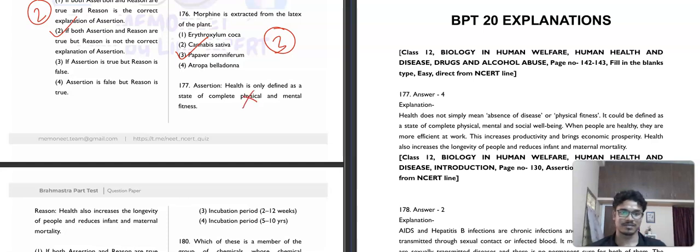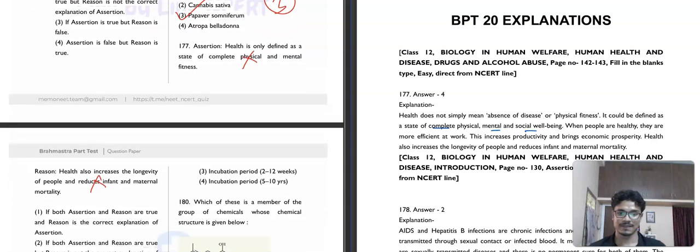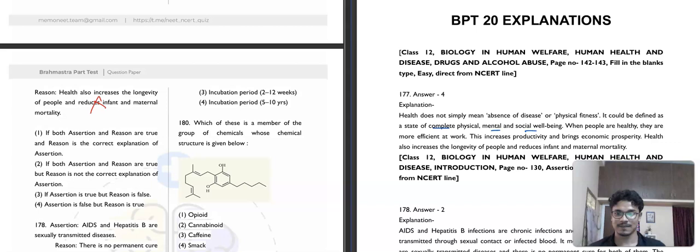Okay, health is complete physical, mental and social well-being. The reason says that health also increases the longevity of people and reduces infant and maternal mortality. This is correct. Assertion is false, but reason is true. So the fourth option will be our correct answer.